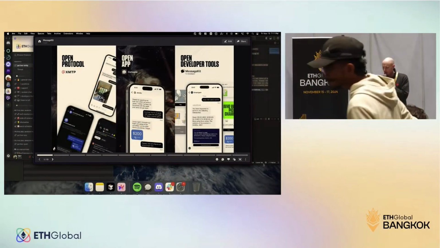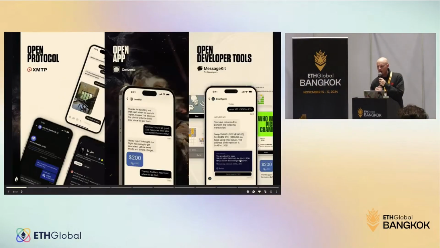The parent company is called Ephemera, and we are the developers of the XMTP protocol, of course, the app called Converse, and now presenting MessageKit. So we are owning all the layers of the stack. Everything is open source. Everything is going to be soon decentralized. So you can think of building an inbox on top of the protocol, or you can think of building on top of the app: agents, bots, mini apps, everything that is fun for developers today.